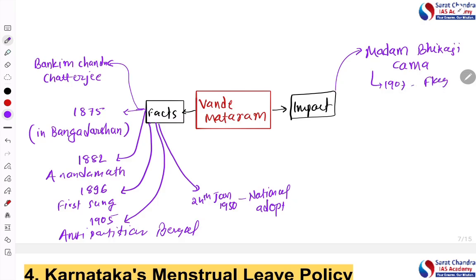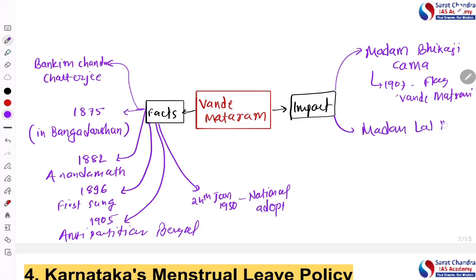Which had a tricolor and written on it the term Vande Mataram. This signified the national movement, the nationalism, the national consciousness of India, which triggered nationalistic feeling across the world, even in foreign countries. That was the importance of this national Vande Mataram. Next important, second, is Madan Lal Dhingra.